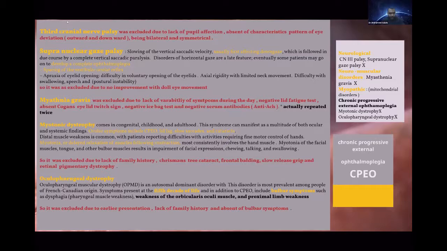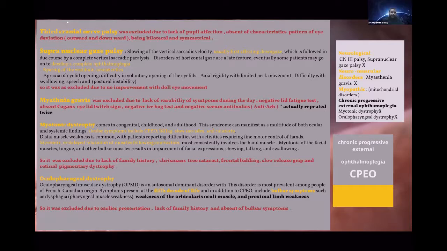But myasthenia gravis, there is no variability of symptoms during the day, negative lid fatigue test, and absent Cogan's eyelid twitch sign. There is a negative ice pack test. Serum anti-acetylcholine receptor antibody was negative, and it was repeated by another doctor twice. They think it must be myasthenia, with this pattern and generalized fatigue, but the investigation was repeated twice and it was negative.